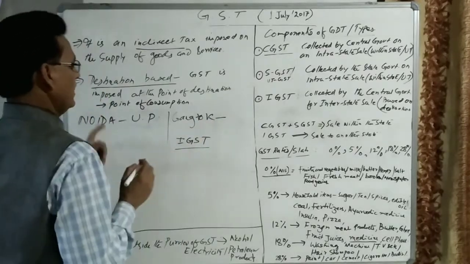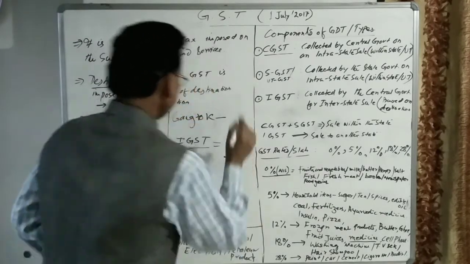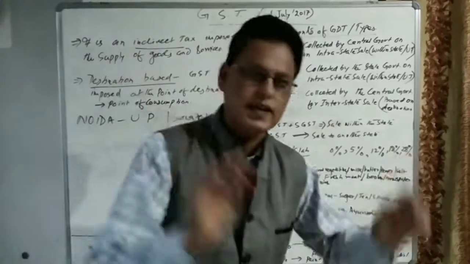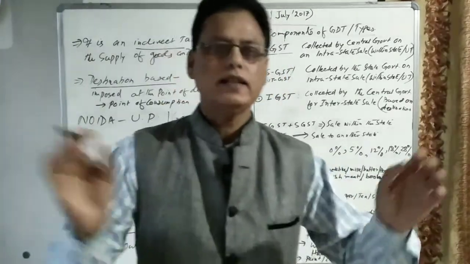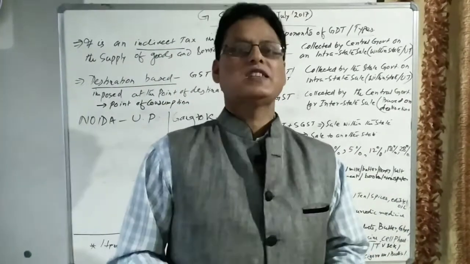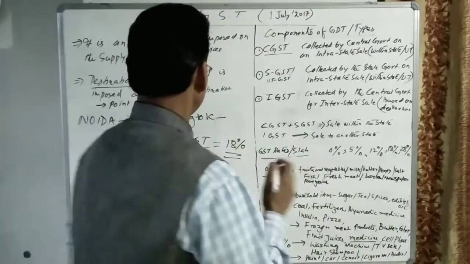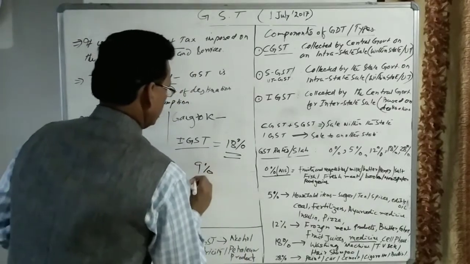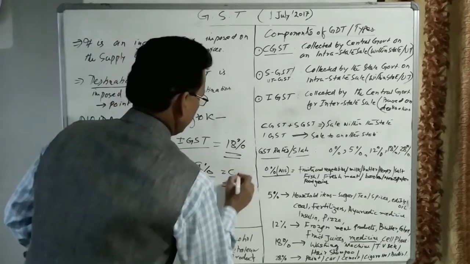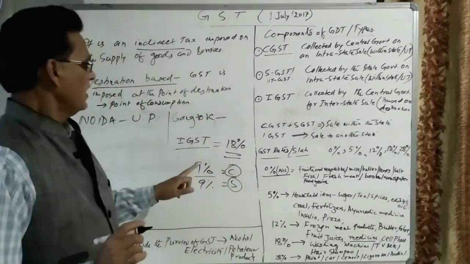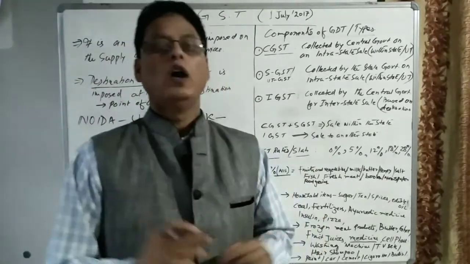Then what will happen? Here IGST will be 18%. So 18% will be collected by the central government. This IGST collected by the central government will then be distributed. 9% will be kept by the central government and 9% will be given to the state government. The government of Sikkim will get 9%.